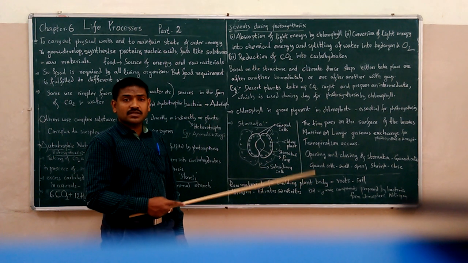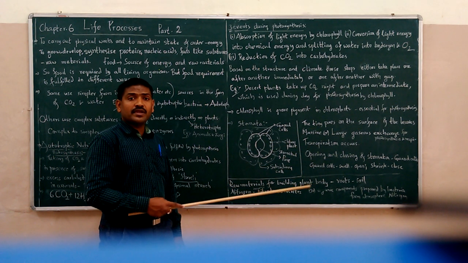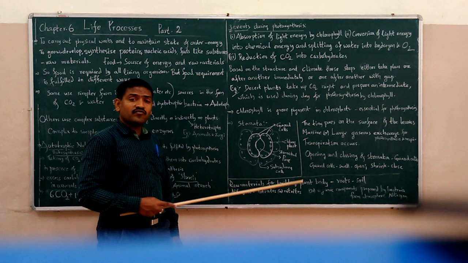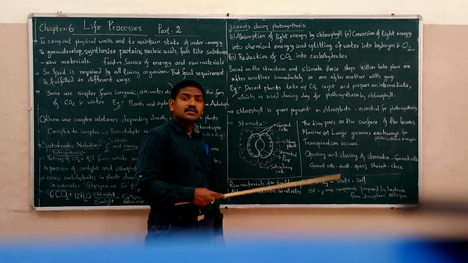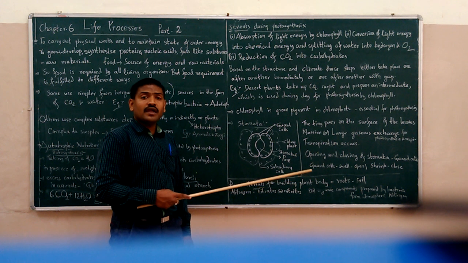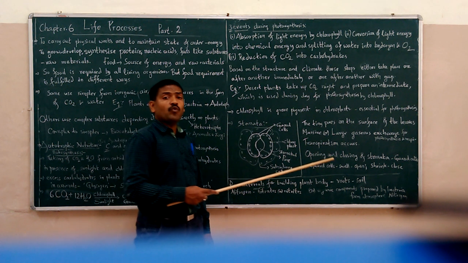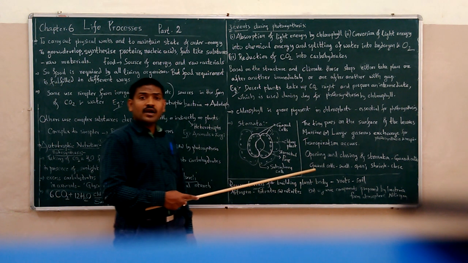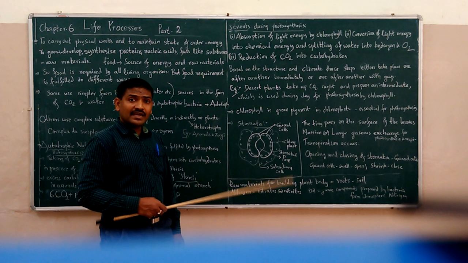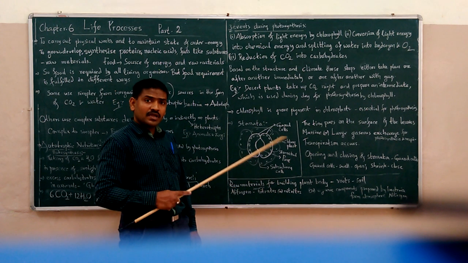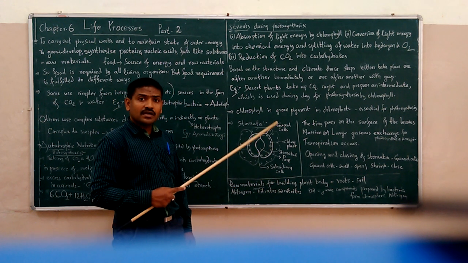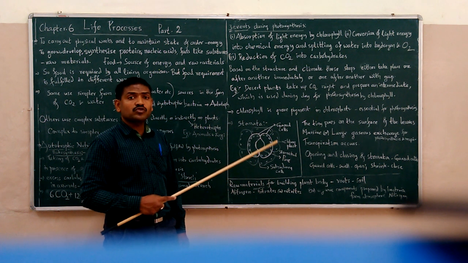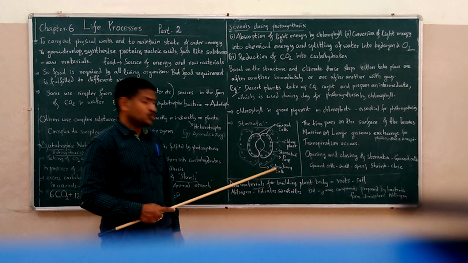How do the guard cells regulate the stomatal opening and closing? When water flows into guard cells, the guard cells are swollen and the stomatal pore is open. When the water exits from the guard cells, then the guard cells will shrink and the stomatal pore gets closed.